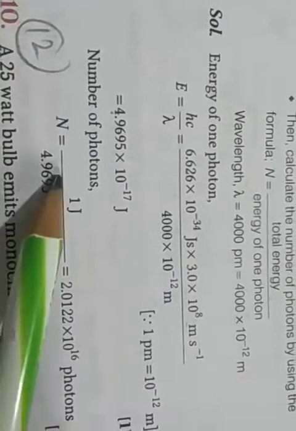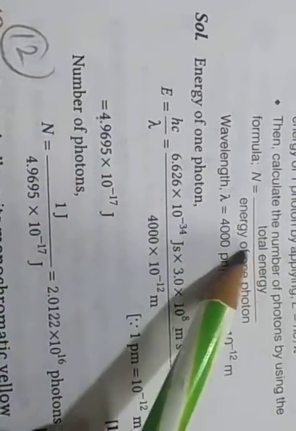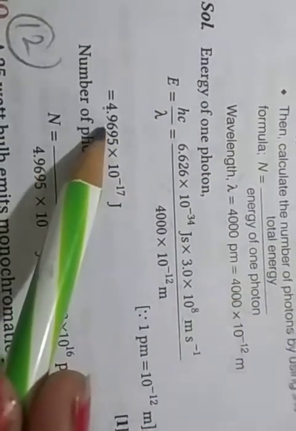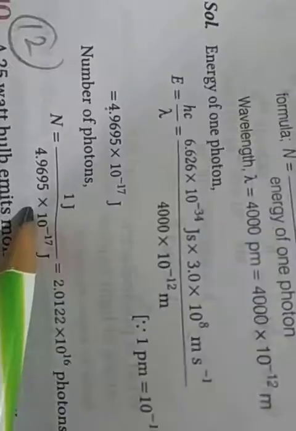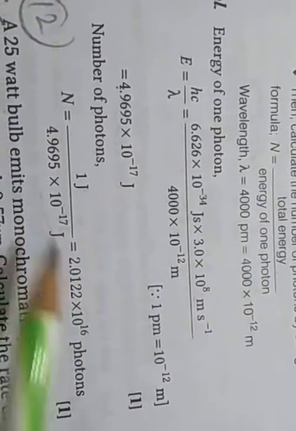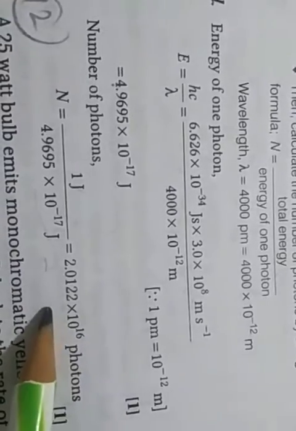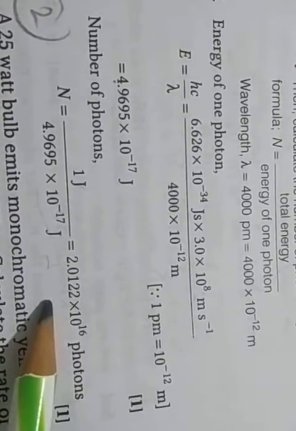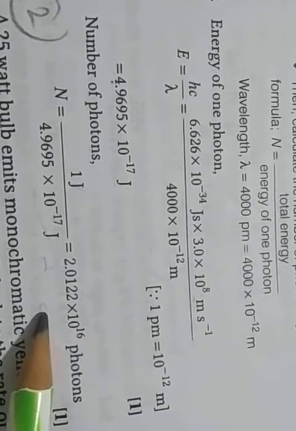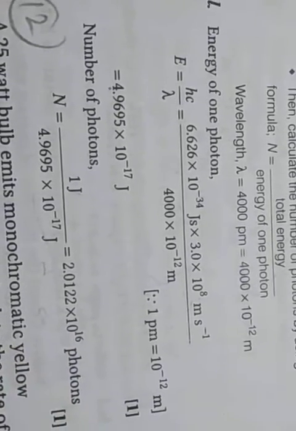Okay, then number of photons N is equal to total energy, 1 joule, divided by the energy of one photon, this one, 4.9695 into 10 to the power minus 17 joule. So calculate 1 divided by this value, so 2.0122 into 10 to the power 16 photons.